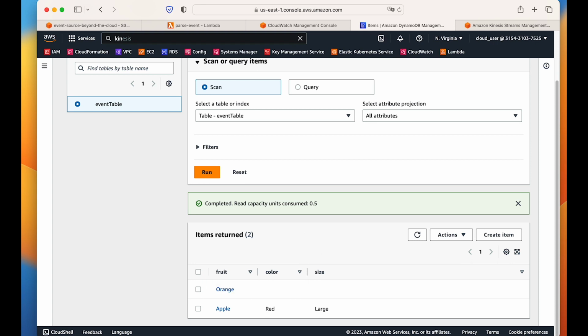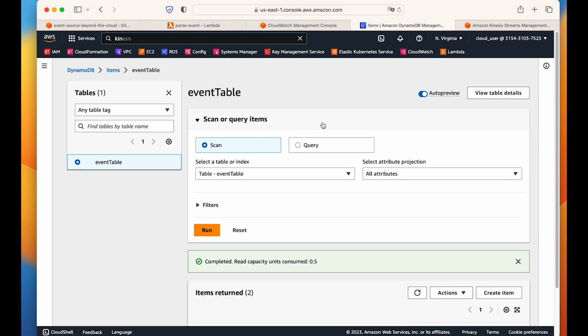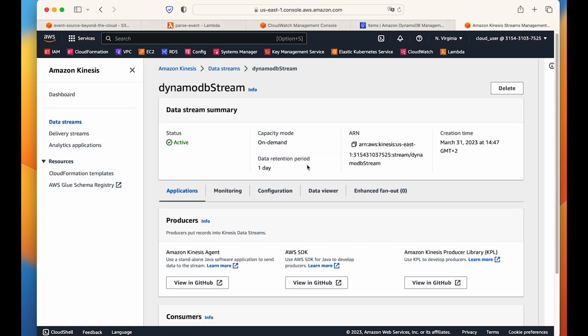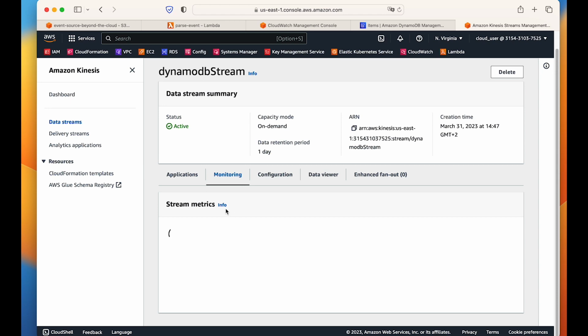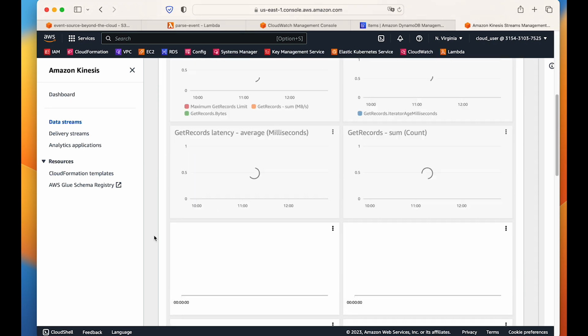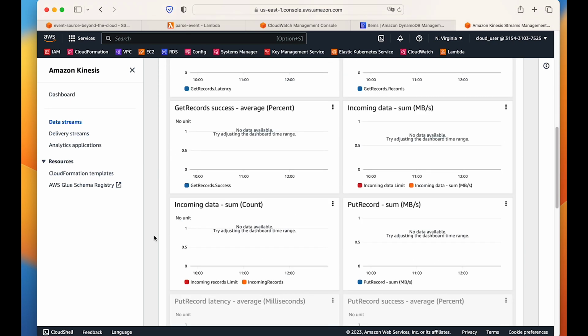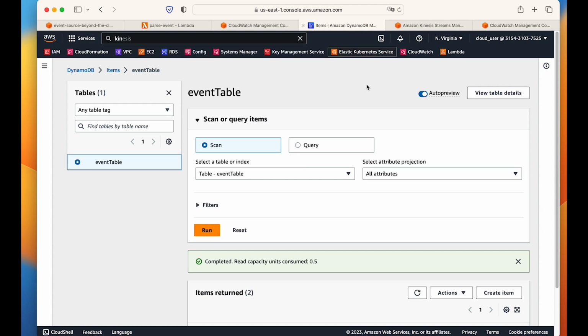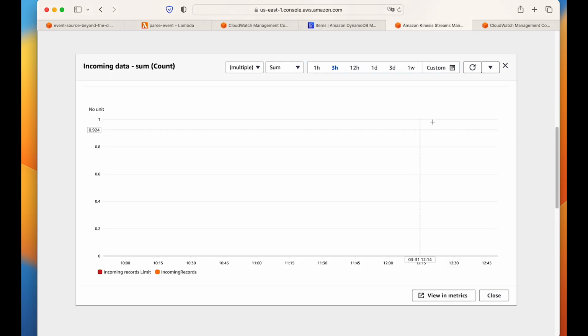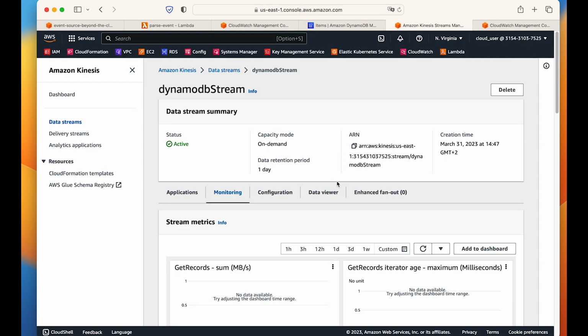I really love it for this purpose. So in every row, the column can be different. This is fine. As soon as we have created this event, this should trigger the Kinesis data stream. How to monitor this? There are two ways of monitoring. One is to go here in the monitoring, and we see here incoming data sum. This one we can monitor. We can view in metrics here, or we can go to data viewer.